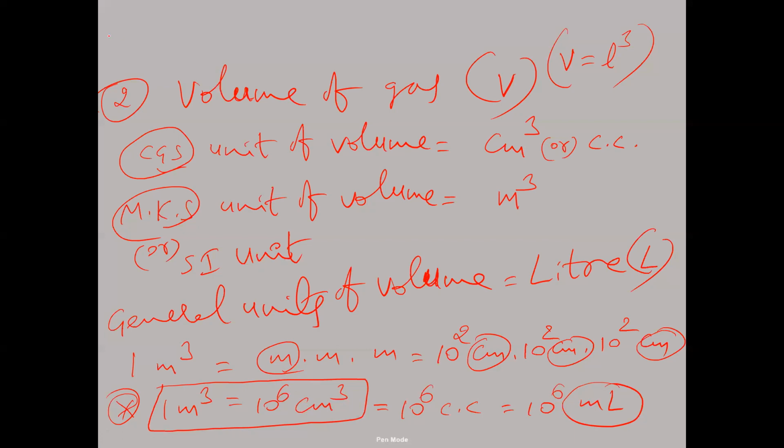So 1 centimeter cube equals 1 cc, and 1 cc equals 1 ml. In place of centimeter cube, we can write ml. So 10 power 6 ml is equal to 1 meter cube. This relationship we need to understand here. Now take the screenshot of this. And now next one here.